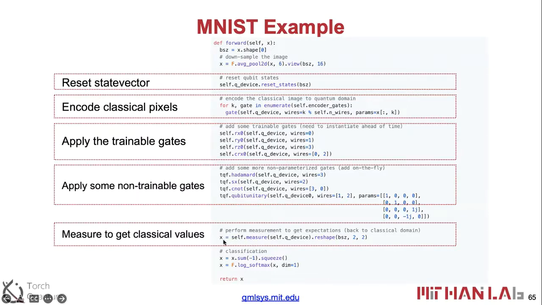This process gets the expectation value on the Pauli-Z basis, and then we can do some post-processing on the classical side. So say we want to apply fully connected layers, that is very simple: just apply to X. Or we just want to do softmax or the summation or other operations, we can just apply to X.